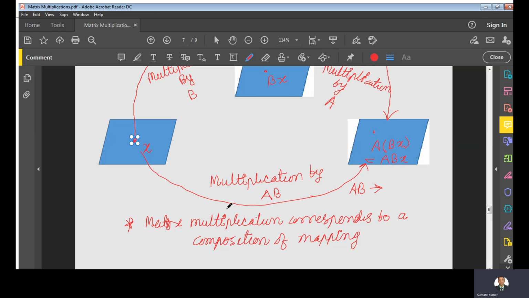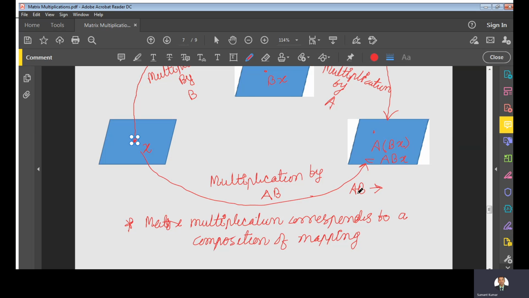You can say when we have a linear transformation, you can find a matrix corresponding to that linear transformation. This is a very interesting topic. I will make a video also on how you find a matrix corresponding to a linear transformation. That is a very important concept.